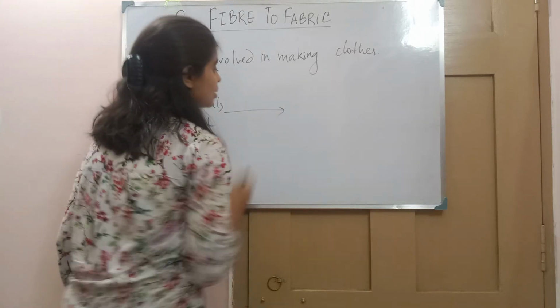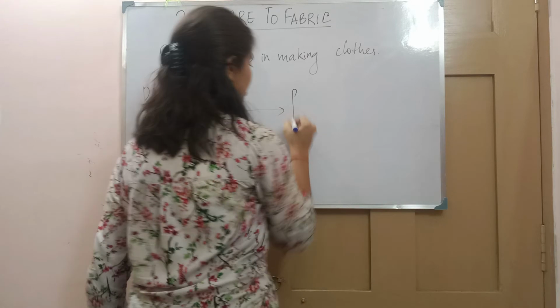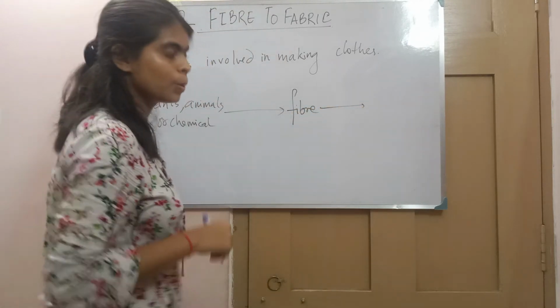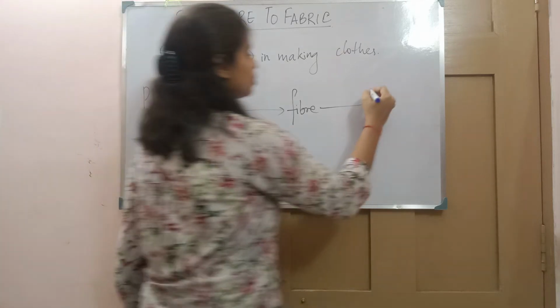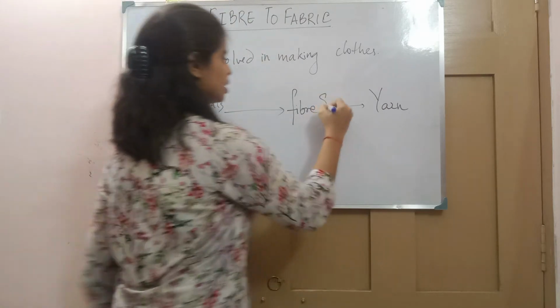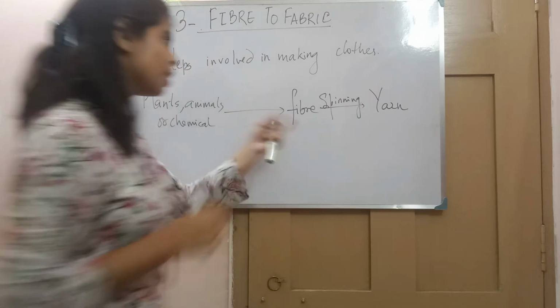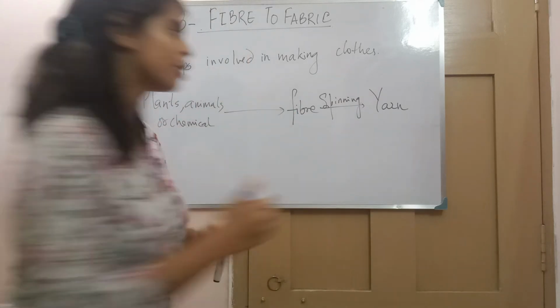From where we make what? We make fiber. And from this fiber, what we do? From this fiber we make yarn. We do spinning. And what we get? While spinning it, we convert it into a thread.